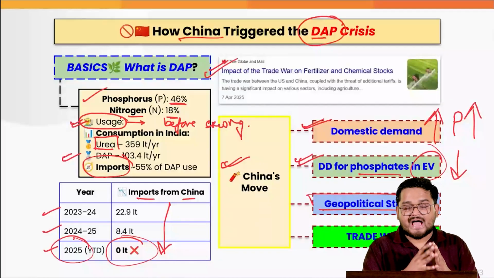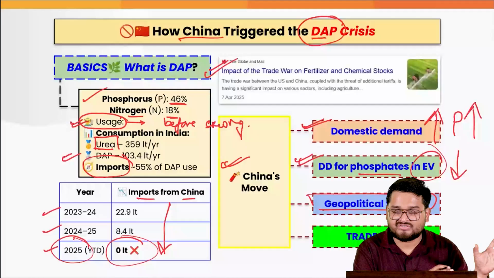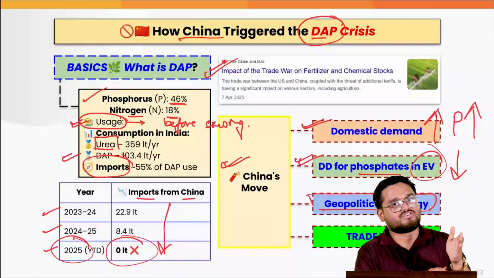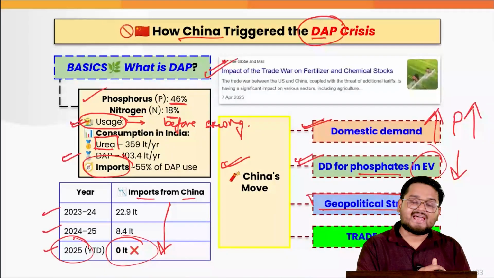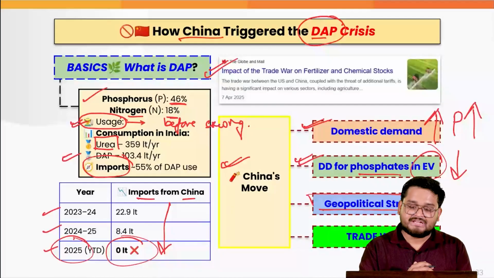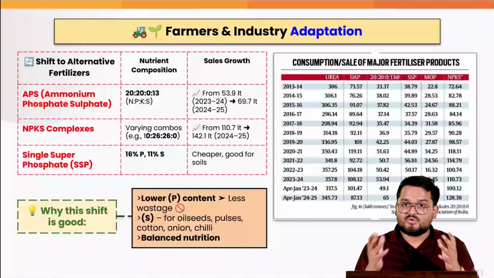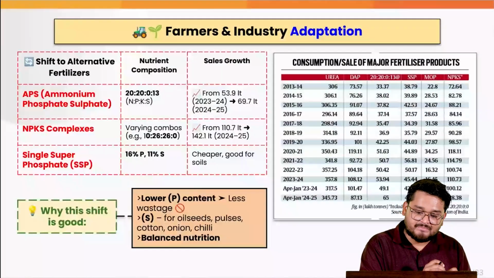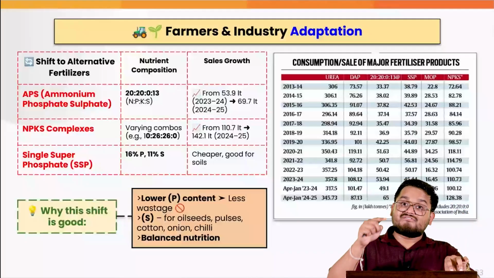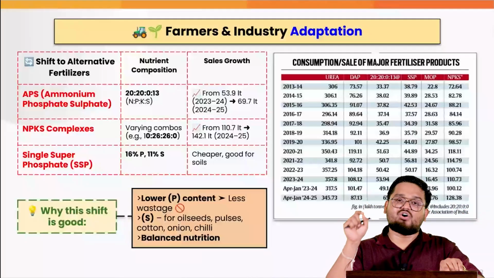So if it has a strength in the fertilizer industry, it will use it for its own political considerations. And at the end of the day, we have the trade war, right? So this is how China, according to various reports, has intentionally reduced its exports of DAP